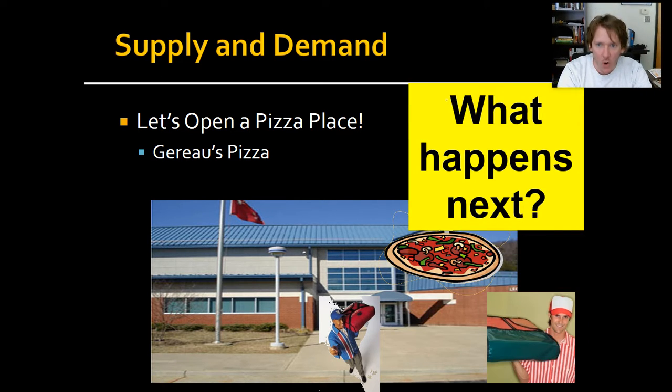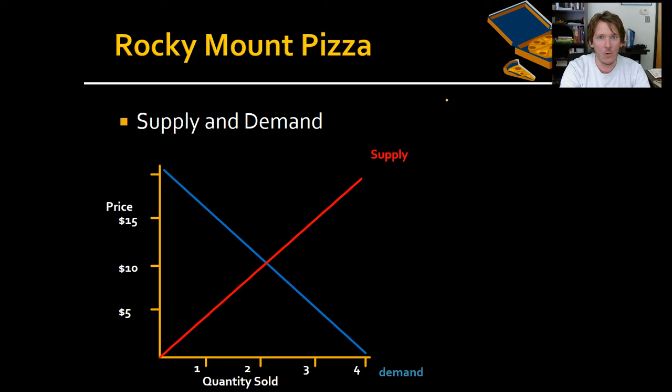But let's show how that happens in microeconomics. Let's use that with the supply and the demand curve. So there's our equilibrium in this scenario. In this scenario, we'll say that the equilibrium between supply and demand is $10. And that's a general decent price for a pizza. $10 is the price of pizza before they open the new pizza place.